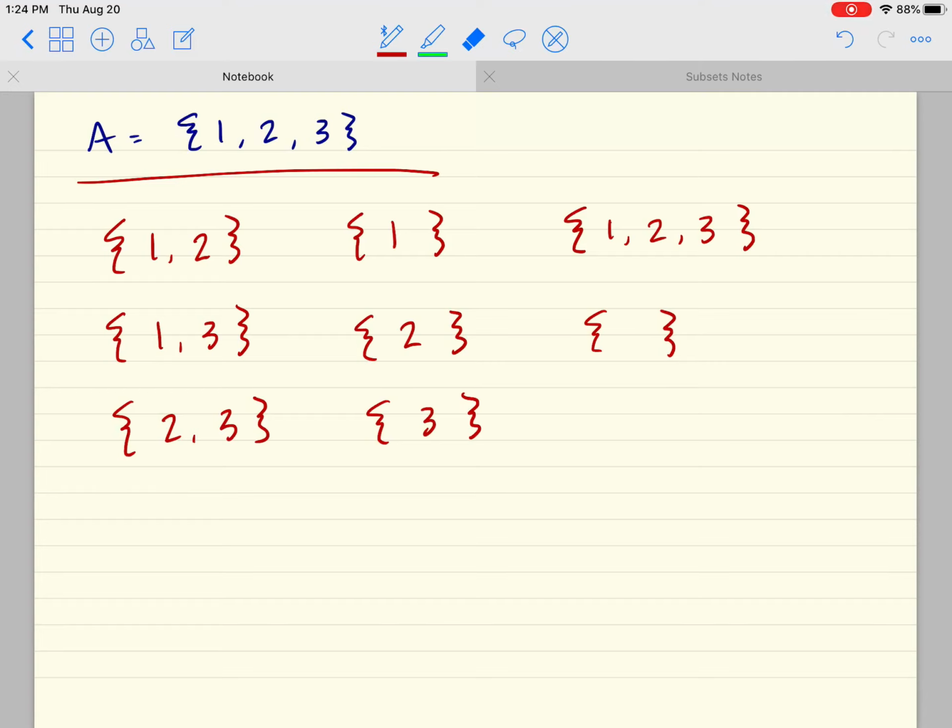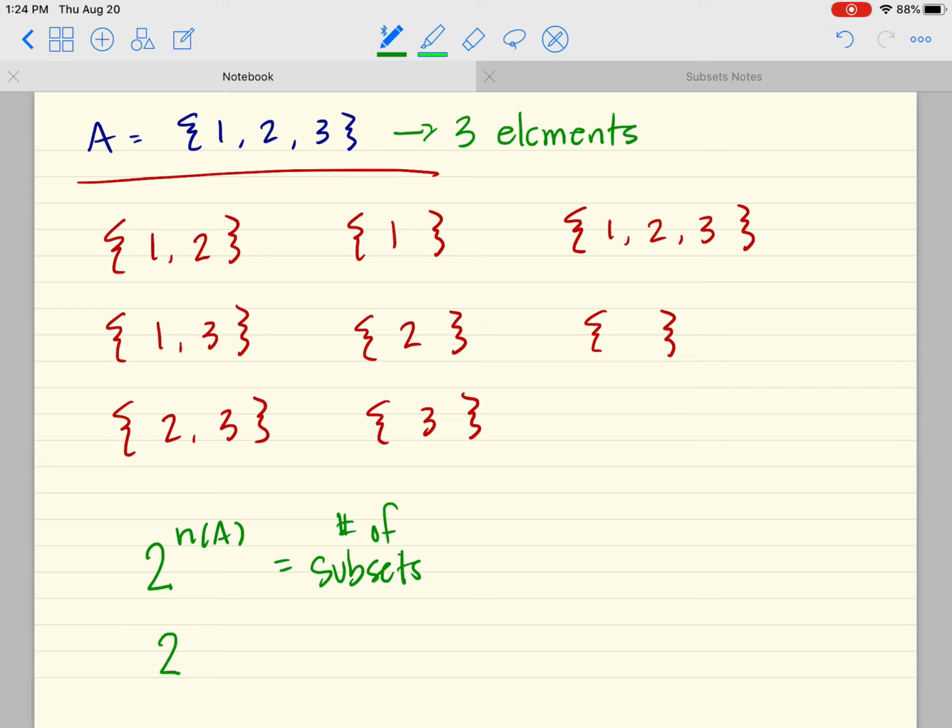Okay, so in fact this is the exact number of subsets that can be created from this original set A. So this original set has 3 elements. The formula that I gave you a few minutes ago said if we raise 2 to the cardinal number of a set, we can determine the number of subsets. So, 2 to the cardinal number equals the number of subsets. In this case, if I take 2 and raise it to, what's the cardinal number? The cardinal number was 3.